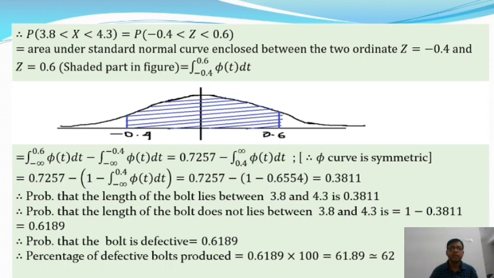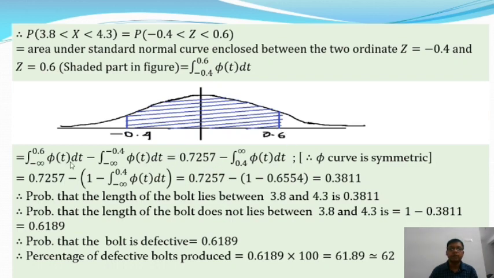Okay, so therefore the integration from -0.4 to 0.6 of phi(t) dt can be written as the integral from minus infinity to 0.6 of phi(t) dt minus the integral from minus infinity to -0.4 of phi(t) dt. Okay, so that means this area: minus infinity to 0.6 minus minus infinity to -0.4. From this we will get the required area, that means -0.4 to 0.6.